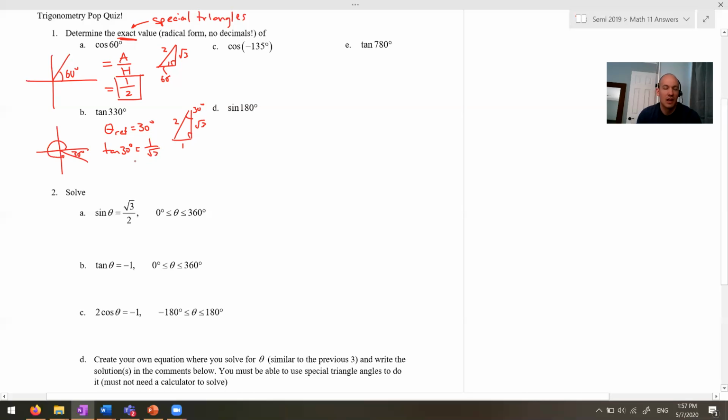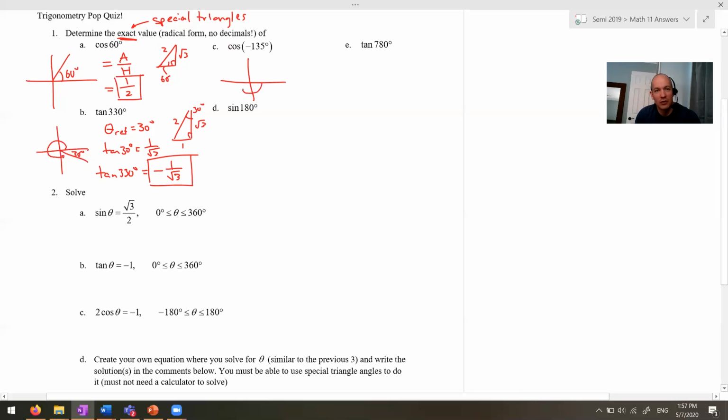And of course, that means that tan of 330 is equal to 1 over root 3 as well, because they share the same reference angle. The only difference is we're in quadrant 4. So in quadrant 4, tan of 330 is negative. So if you went to a calculator and typed in tan of 330, you'd get negative 1 over root 3.